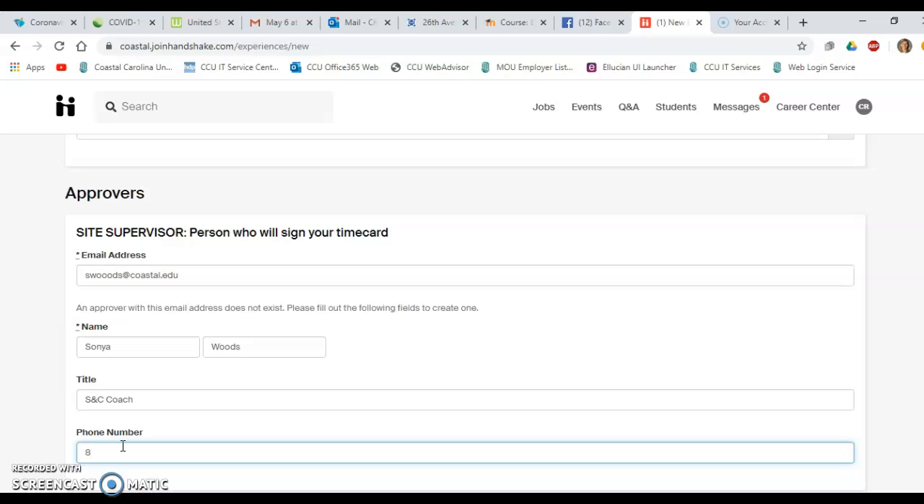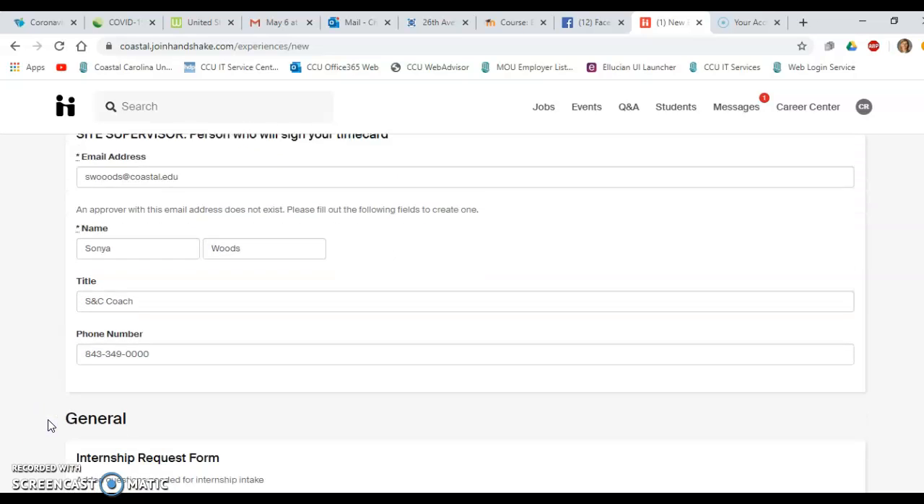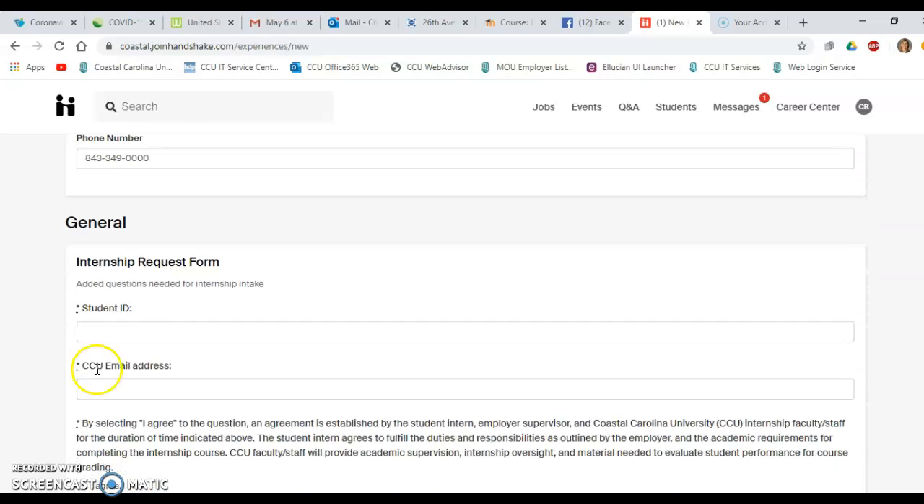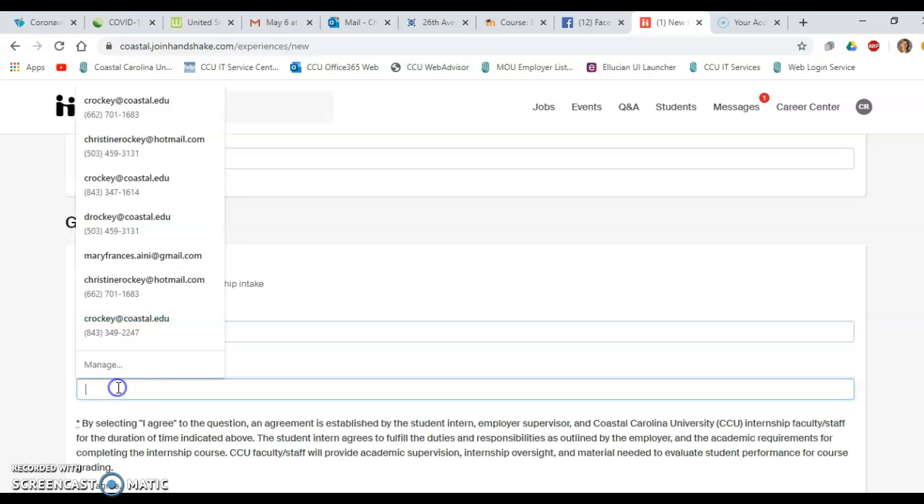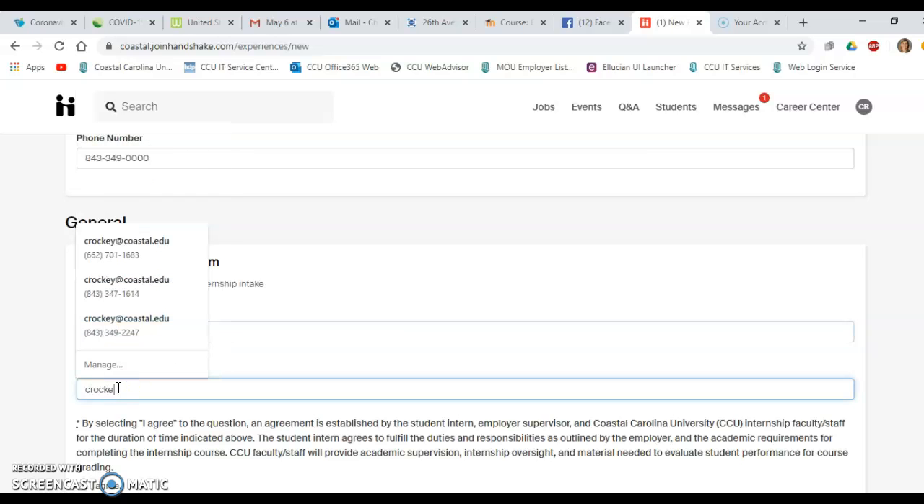And her phone number here on campus. I don't think that's her phone number, but anyway, we'll move on. So your student ID goes in here, and then your email address goes here.